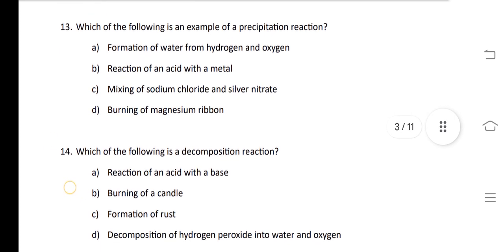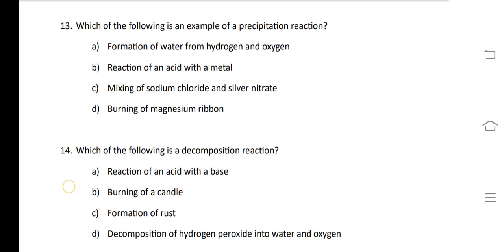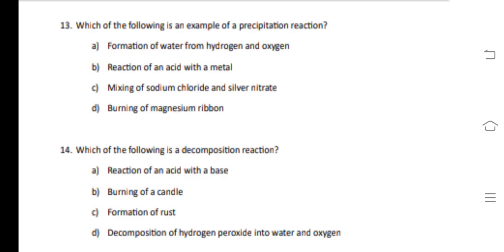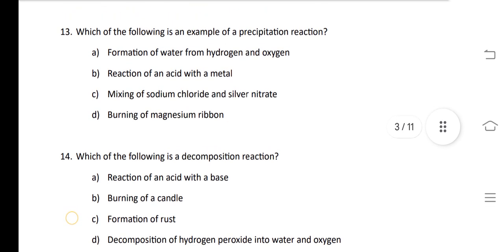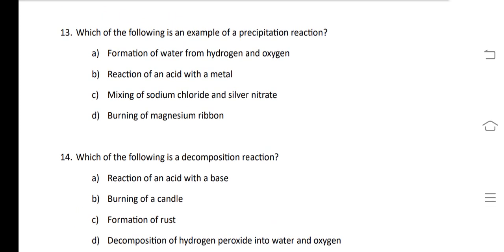Question number 13, which of the following is an example of precipitation reaction? The reaction in which precipitate is formed at the base of the container. So the reaction will be mixing of sodium chloride with silver nitrate. This is an example of double displacement reaction, and in double displacement reaction there is also the formation of precipitate.